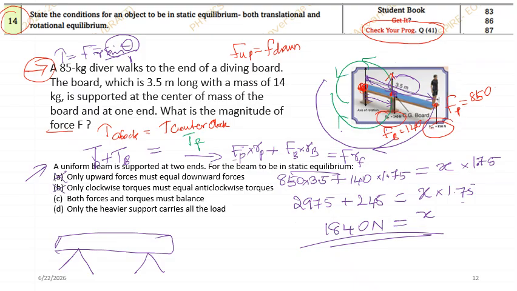No, this is also rotational equilibrium. See, both translation and rotation together we call it as which one? Static equilibrium. They are asking for static equilibrium. So both force and torque must be balanced. Okay, so C will be the correct answer.